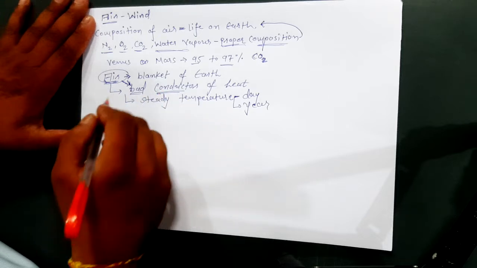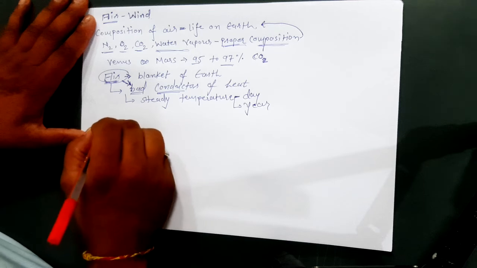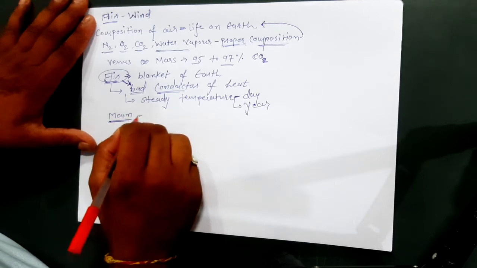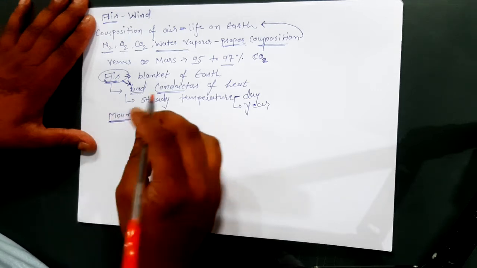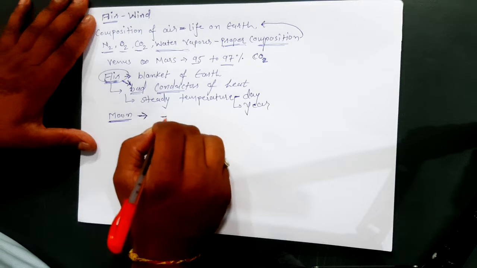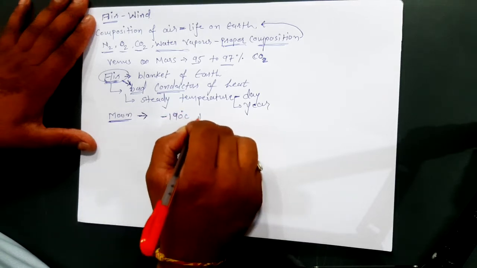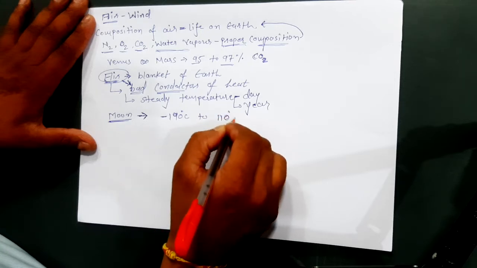If we think about other bodies, like the moon, there is a difference. There is a temperature difference from minus 190 degrees centigrade to 110 degrees centigrade.